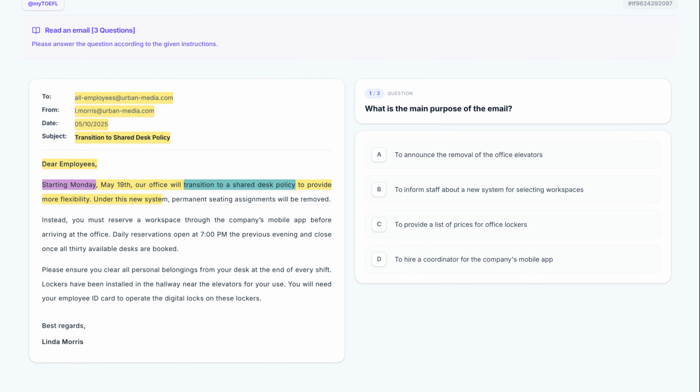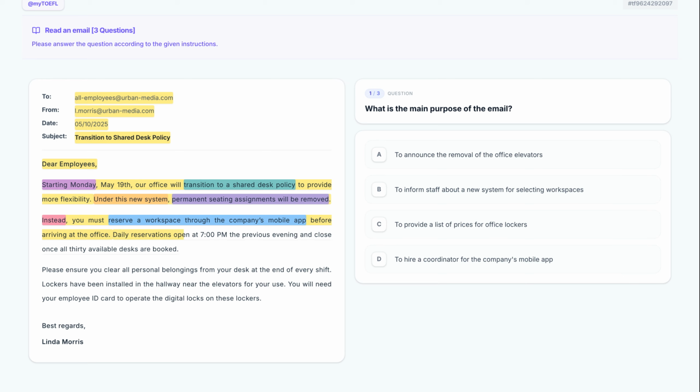Under this new system, permanent seating assignments will be removed. By stating that permanent seating assignments will be removed, the author clarifies the immediate impact on the staff. The transition phrase under this new system bridges the old way of working with the new rules. Instead, you must reserve a workspace through the company's mobile app before arriving at the office. The focus shifts to the process in this new paragraph, requiring staff to reserve a workspace through the company's mobile app. The word instead marks a clear shift from the previous mention of removed seating to the new solution.